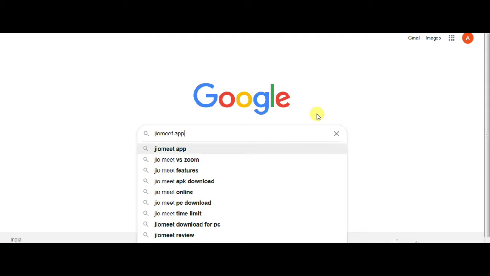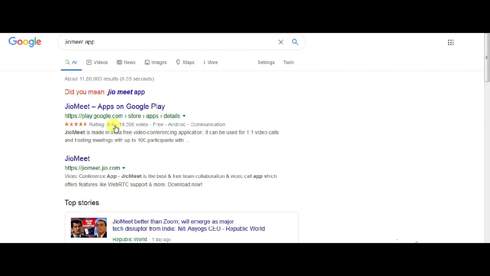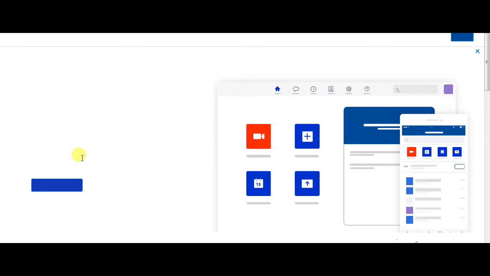Right? GeoMeet apps on the Google Play or the GeoMeet site. I'll click the second one. Just click this one. Now as you see, it is browsing. Now the software will be installed on your desktop, right? In this way, it takes time. In the meanwhile, we will discuss other things if you want to.